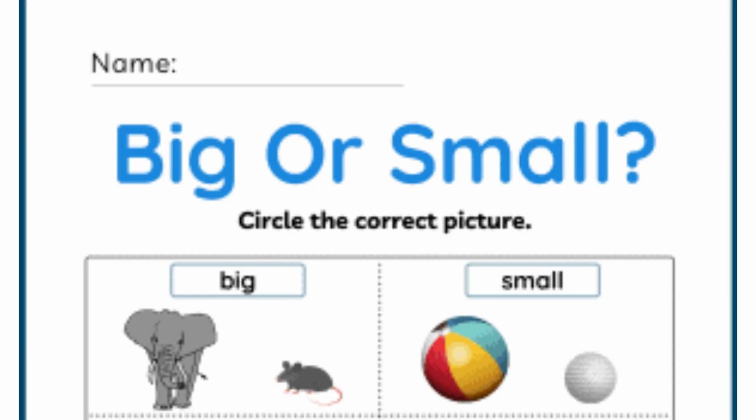Here is an activity for you, dear kids. Tell me which one is big in these animals. Is this an elephant or a mouse? Yes, the elephant is big. And which ball is small? Yes, the ball which is of white color is small.